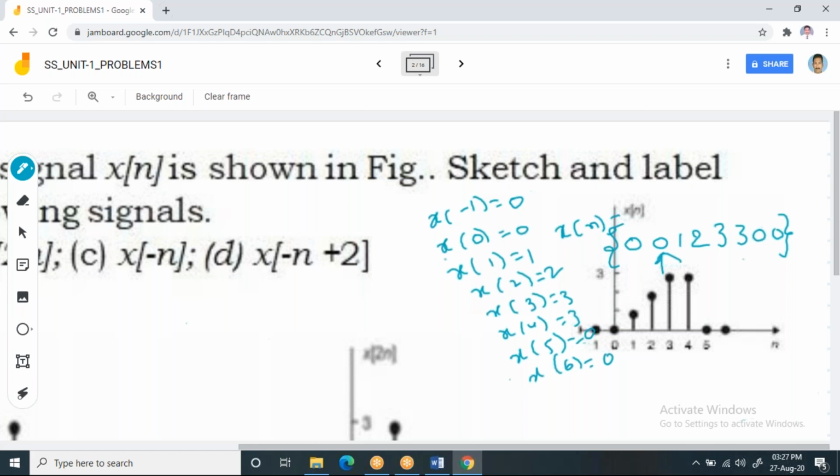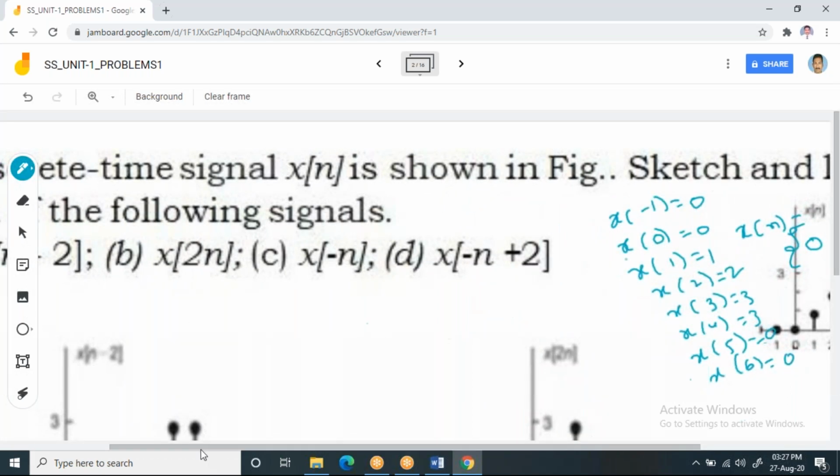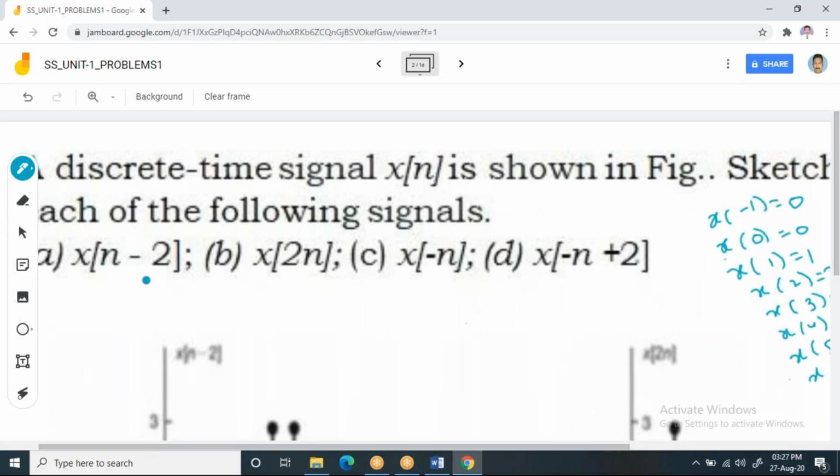So x of -1 is 0, x of 0 is 0, x of 1 is 1, x of 2 is 2, x of 3 is 3, and x of 4 is also 3, x of 5 is 0, and x of 6 is 0. So this is what my x of n is. Now please try to understand. In the first bit, he has asked us to find x of n minus 2.